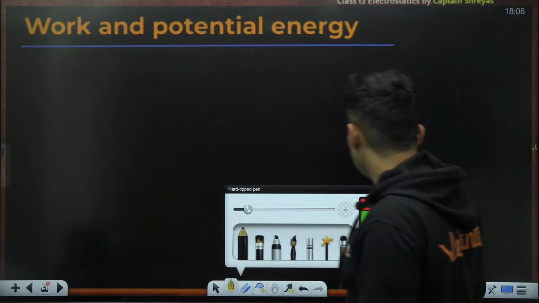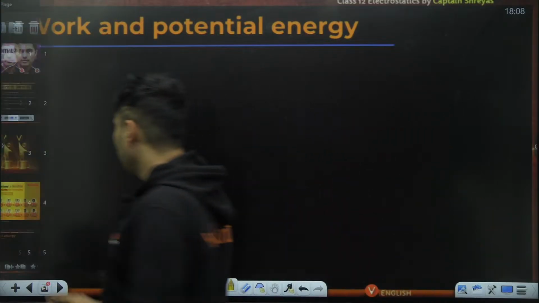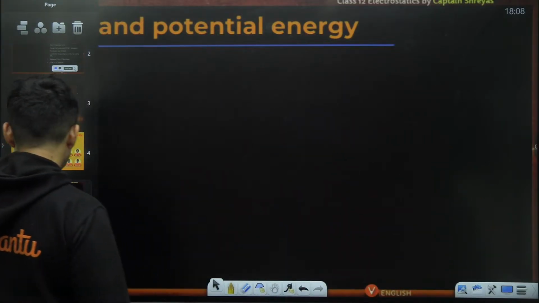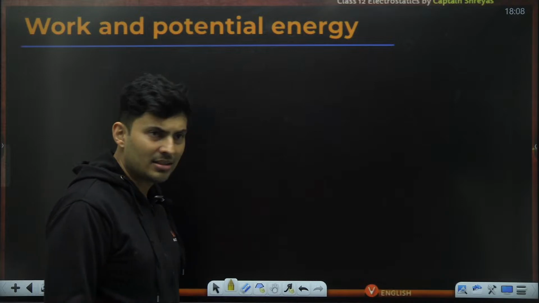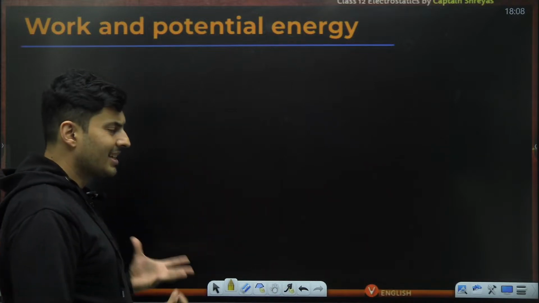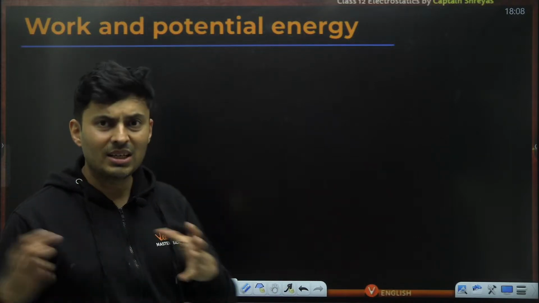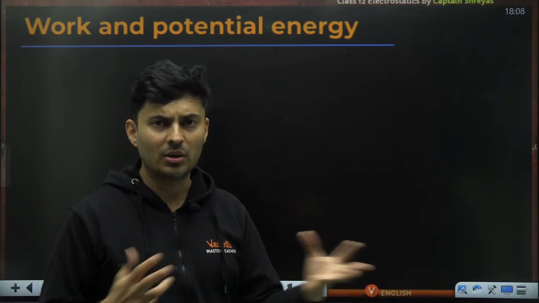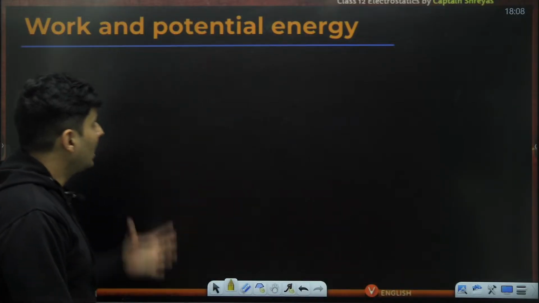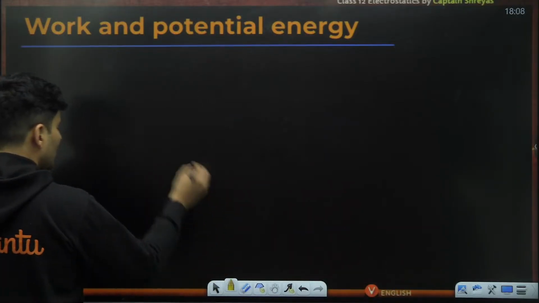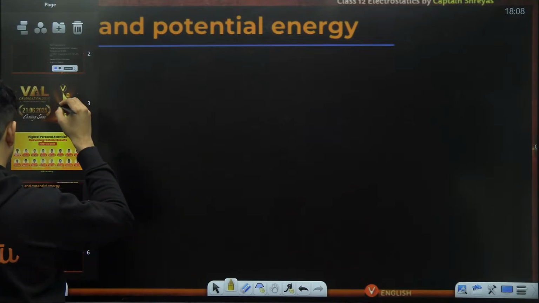Now, from 11th standard, we know that work is nothing but the product of force and displacement, right? Work is basically the process in which the energy gets transferred from one body to another body. Okay, and potential energy. So just putting up the definitions right over here.